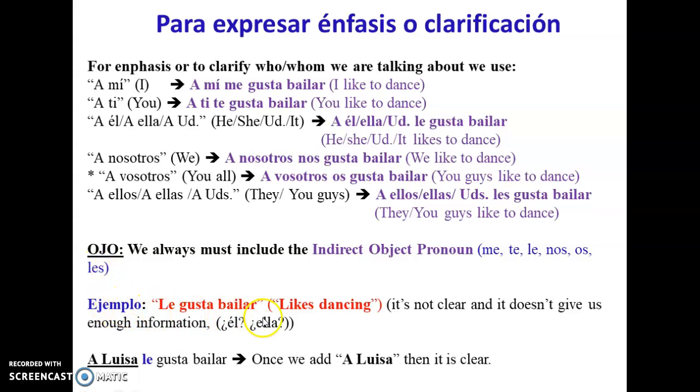Example: le gusta bailar, likes dancing. If we say that, le gusta bailar, it's not clear. It doesn't give us enough information. So in order to make this sentence clear, we need to say who likes dancing. In this case, Luisa. So, a Luisa le gusta bailar. Now it's clear. A Luisa. So, Luisa likes dancing.